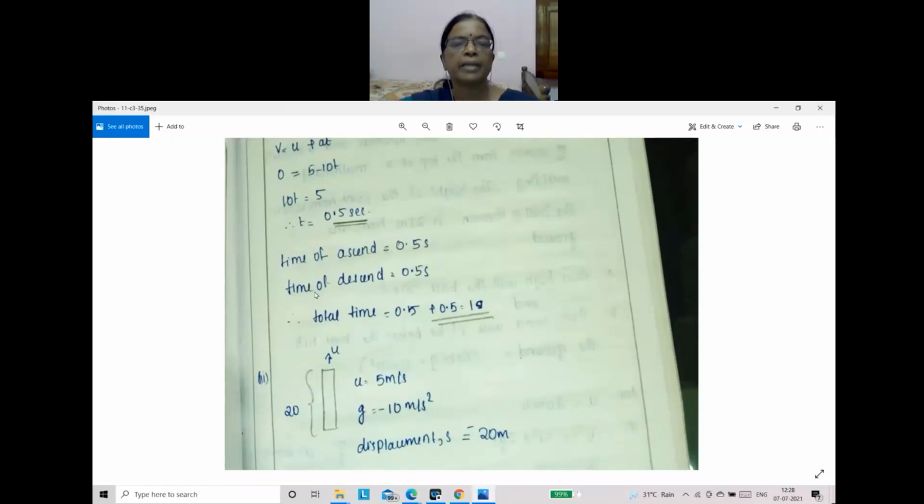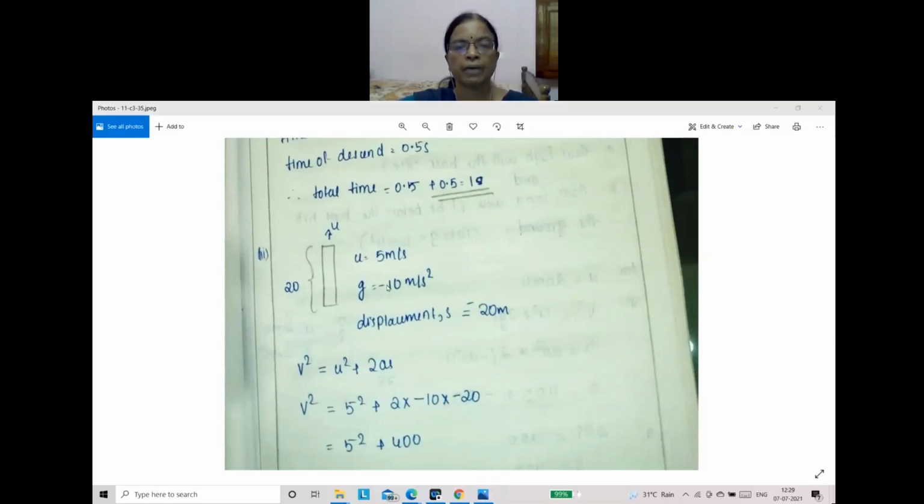And we know when a body is thrown upward, time of ascent will be equal to time of descent. Time taken to reach the highest point will be the same as time taken to reach the same point again when it comes down. So time of ascent equals 0.5 second and time of descent equals 0.5 second. So total time will be 1 second. Okay.